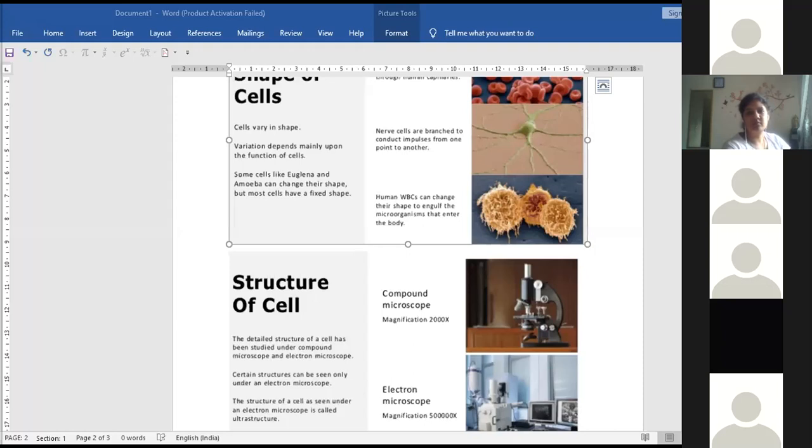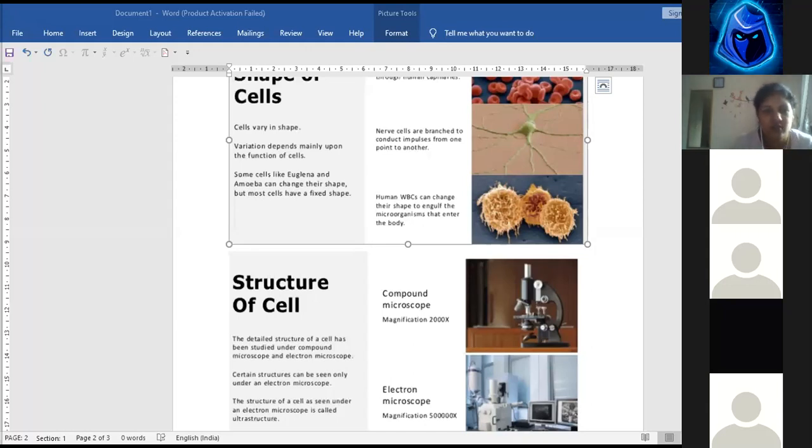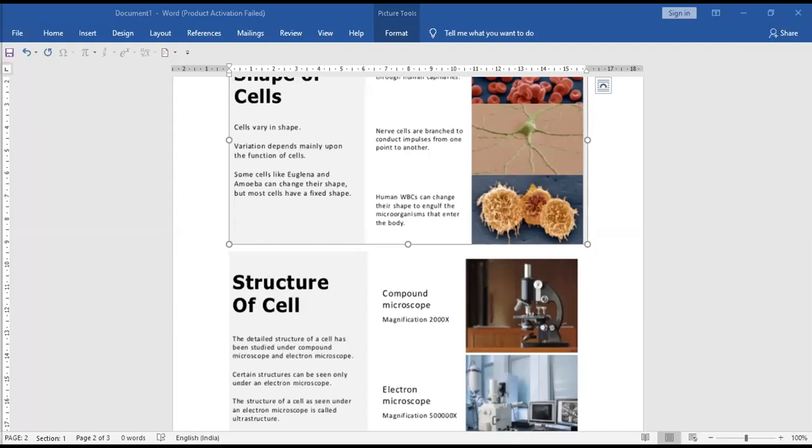Ma'am, it's not visible. From the shape, we can see only the heading cells. It got cut, and we can just see half the drawing of the RBC.